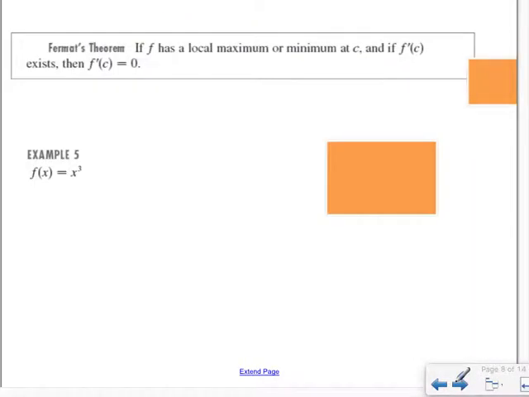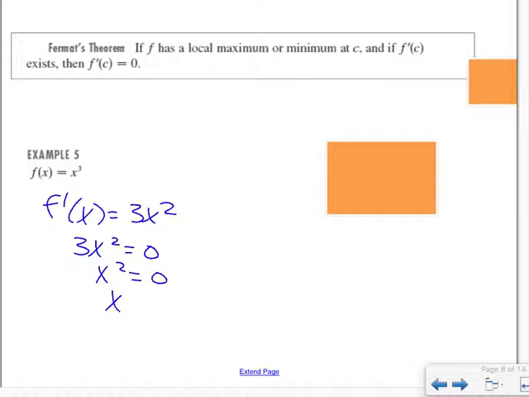Okay, so let's just look at this for a minute. If we were to take the first derivative, let's remember our derivative rules. We know the first derivative of that is 3x squared, and let's think about where that's equal to 0. When we set it equal to 0, we get 0, right?